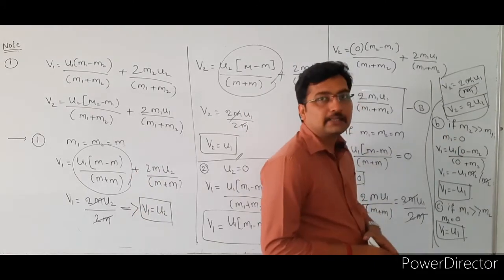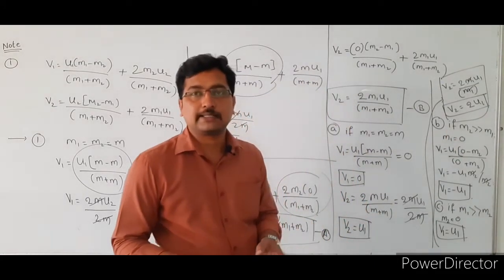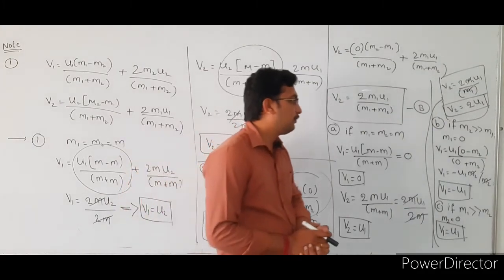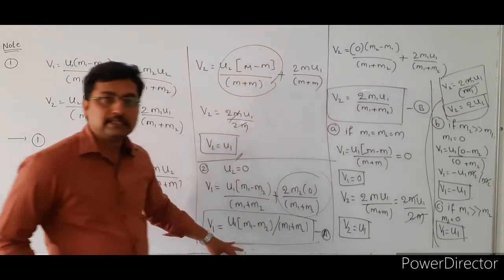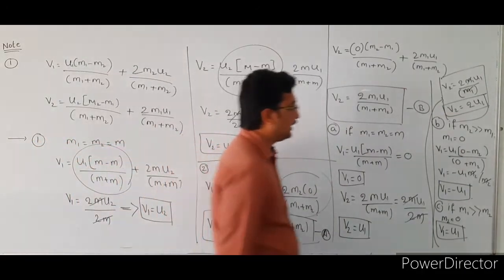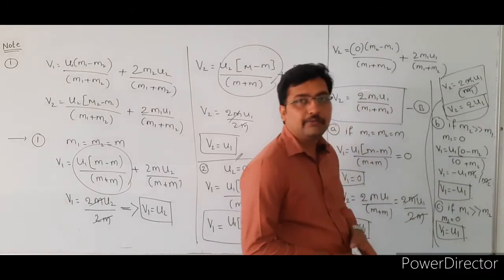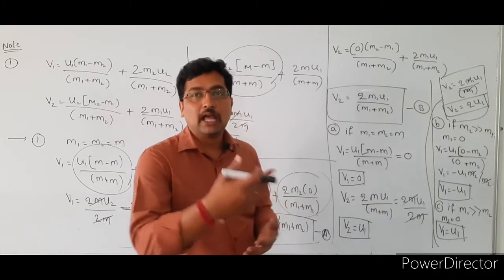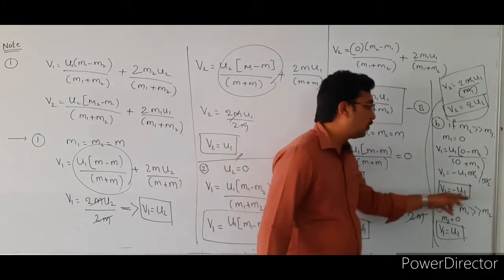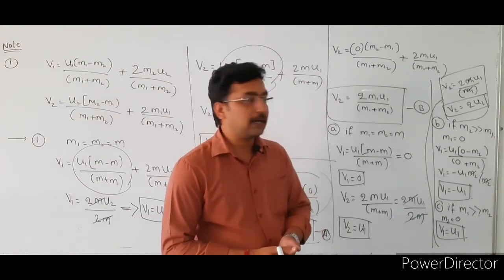If m2 is greater than m1, in that case we consider m1 very, very small, approximately 0. Then substitute this condition in this equation and in this equation, then v1 is equal to minus u1. What do you mean by v1? v1 is the final velocity of the first particle after collision, and u1 indicates the initial velocity of the first particle.